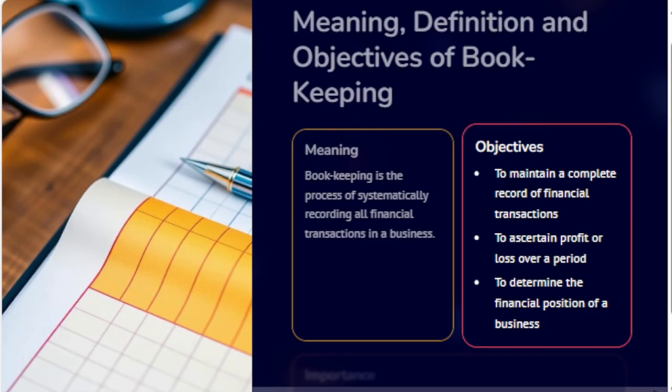We'll move to the main objective. The main objective of bookkeeping is to keep a complete and accurate record of all the financial transactions in a systematic, orderly and logical manner. All the business transactions are to be recorded date-wise and account-wise. Bookkeeping serves as a permanent record of the monetary transactions of an enterprise, and it can be produced as evidence whenever and wherever required.